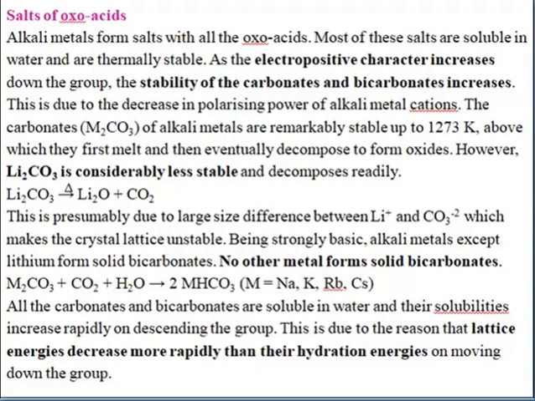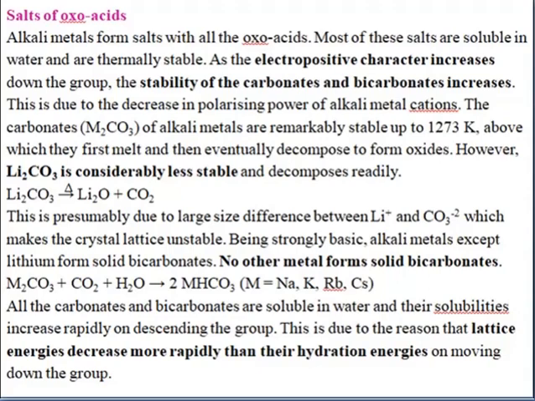Being strongly basic, the alkali metals except lithium form solid bicarbonates. No other metal forms a solid bicarbonate. If you take the alkaline earth metals, they cannot form solid bicarbonates. Only the alkali metals form solid bicarbonates, and that too except lithium. You have seen baking soda. Baking soda is nothing but sodium bicarbonate. So it is solid in nature.